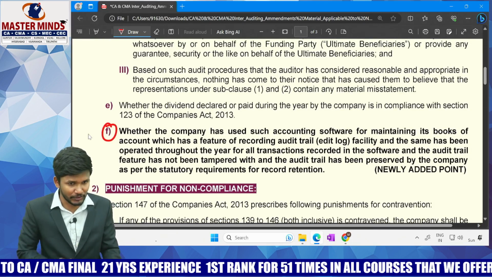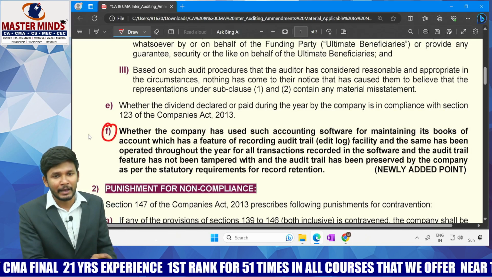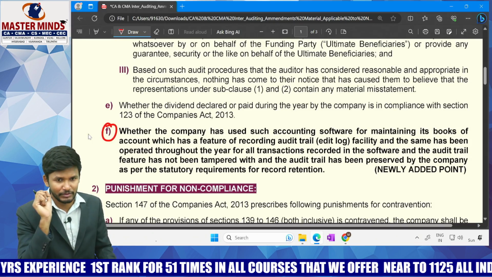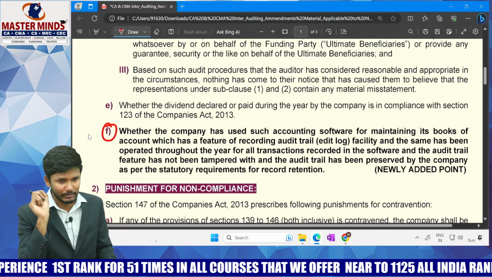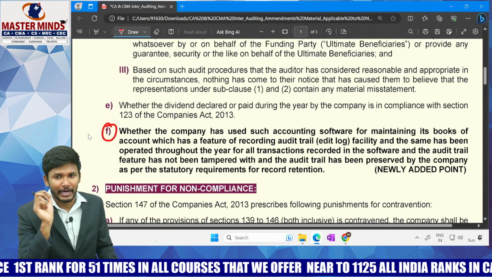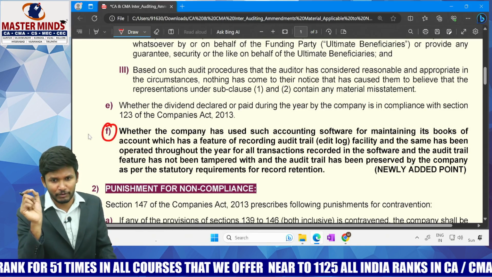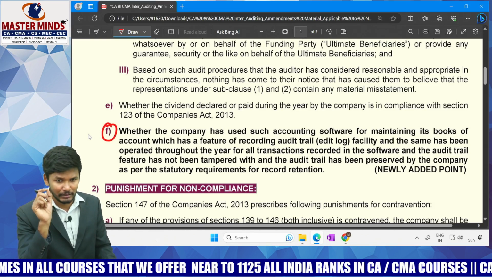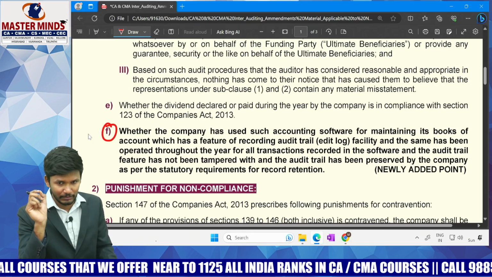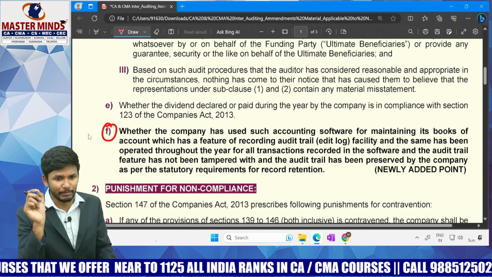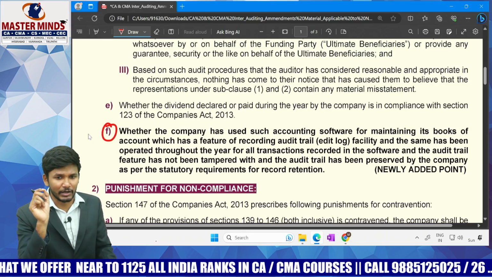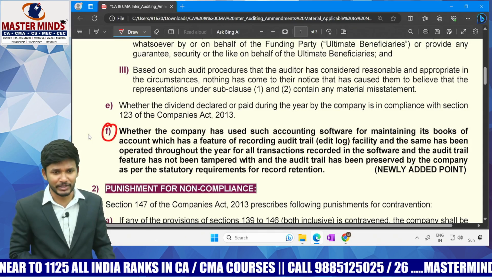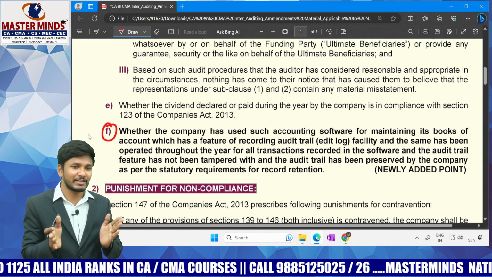Let's see what the amendment is. Whether the company has used such accounting software for maintaining its books of accounts, which has a feature of recording audit trail, that is edit log facility, and the same has been operated throughout the year for all the transactions recorded in the software, and the audit trail feature has not been tampered with, and the audit trail has been preserved by the company as per the statutory requirements for record retention. Oh my god, this is such a big statement, but the content is so simple. Don't worry. You are finding this statement very lengthy, but the content is very simple.